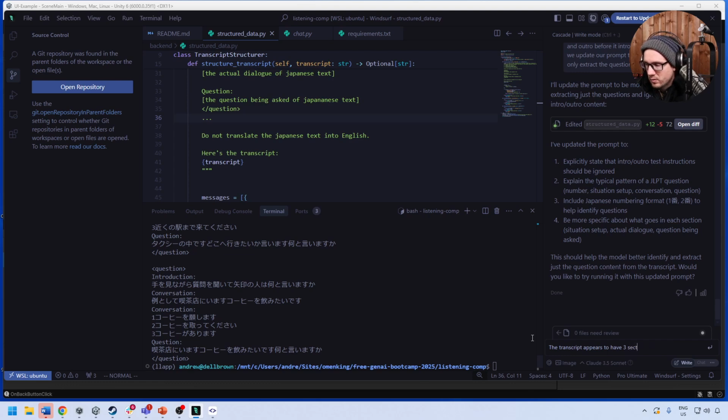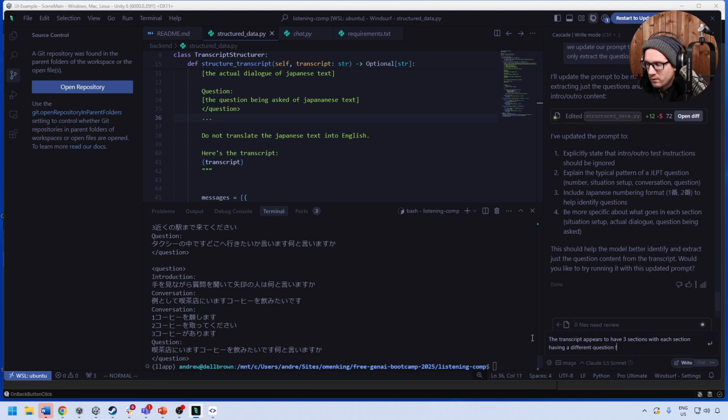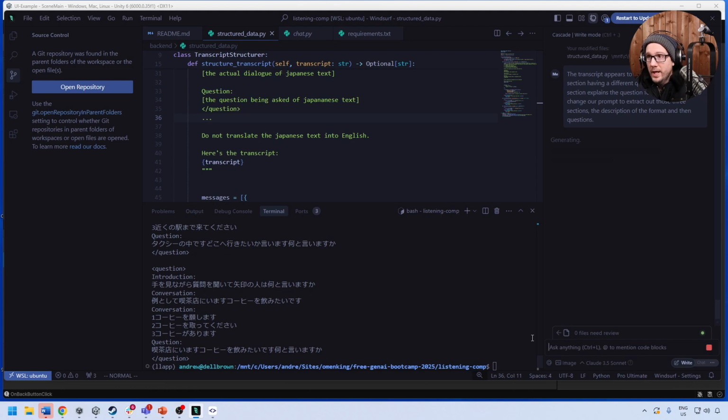3 sections, with each section having a different question format. And each section explains the question format. So we need to change our prompt to extract out those 3 sections, the description of the format, and then the questions. Okay, so let's see what it does for that. And it'll take a look there.